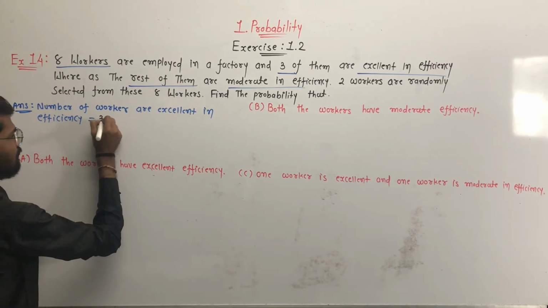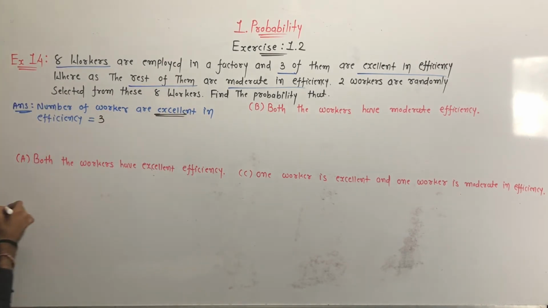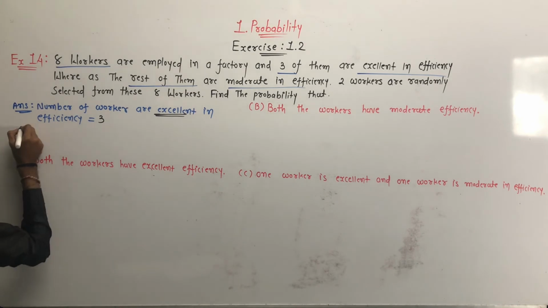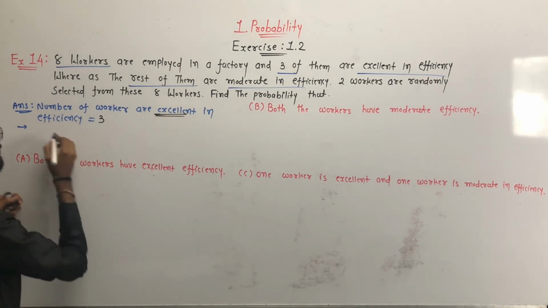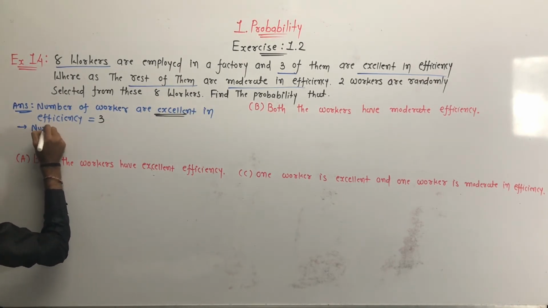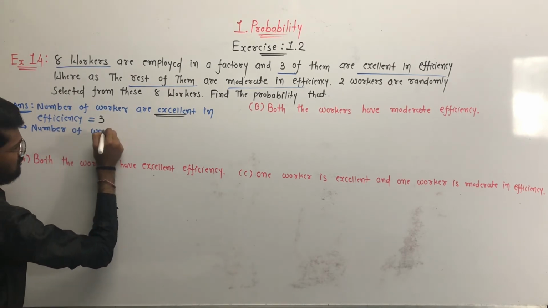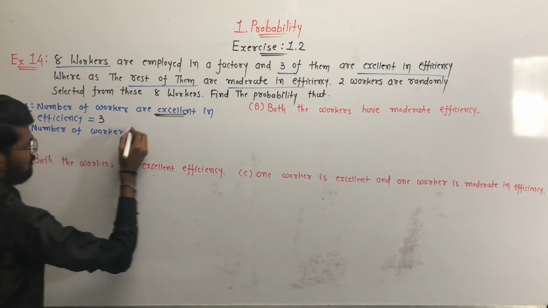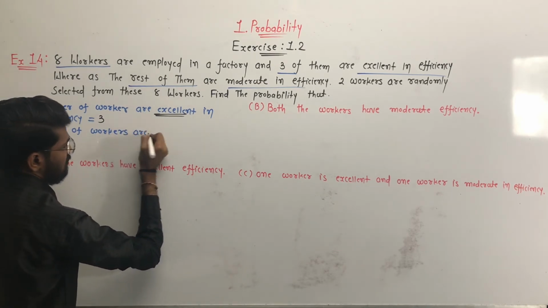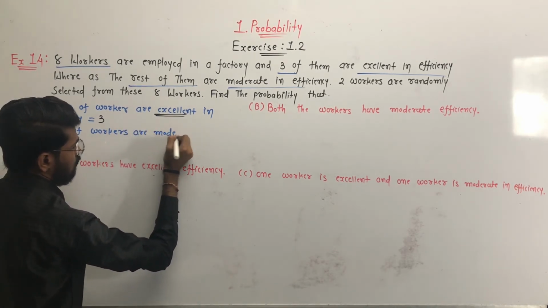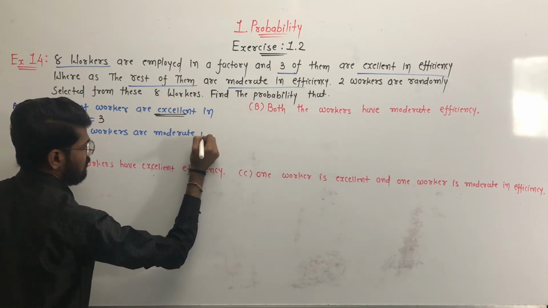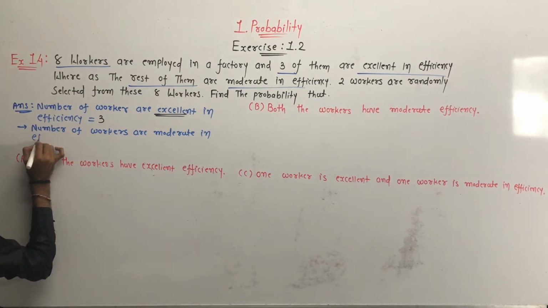Now number of workers who are moderate in efficiency.